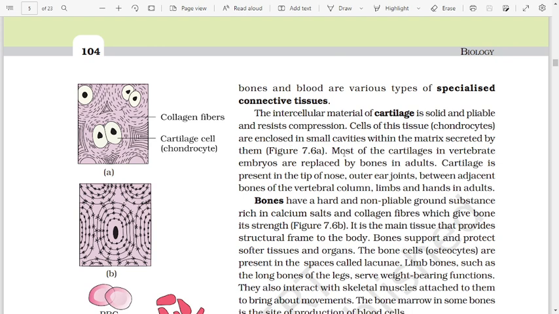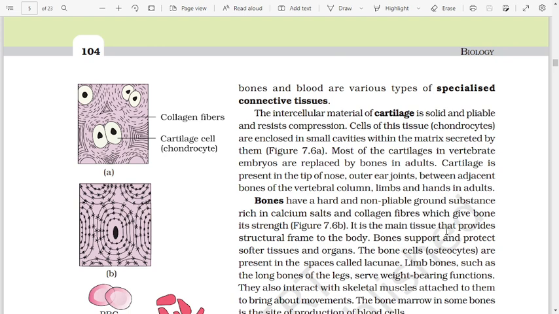Figure 7.6a. Most of the cartilage in vertebrate embryos is replaced by bones in adults. Cartilage is present in the tip of the nose, outer ear, joints between adjacent bones of the vertebral column, limbs, and hands in adults. Bones have a hard and non-pliable ground substance rich in calcium salt and collagen fibers, which give bone its strength. Figure 7.6b.